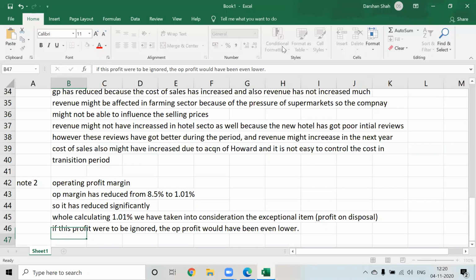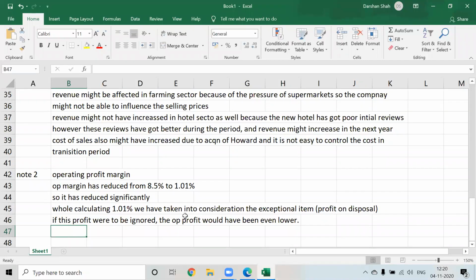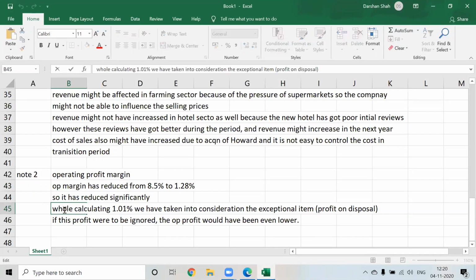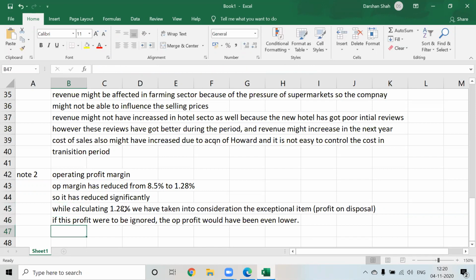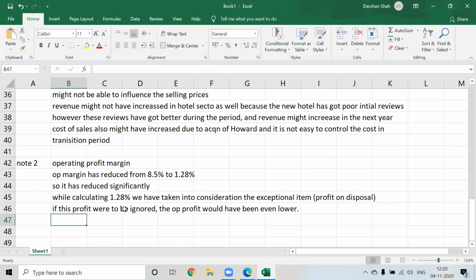Operating profit margin is 1.01%, and without the exceptional item the operating profit is 1.28%. Okay, so now we can write the reason.